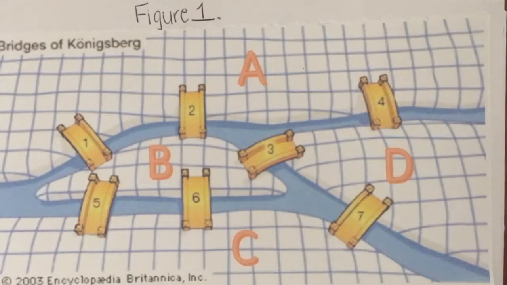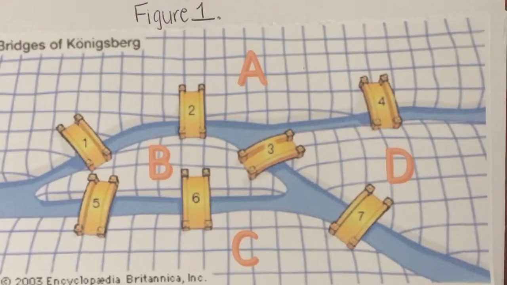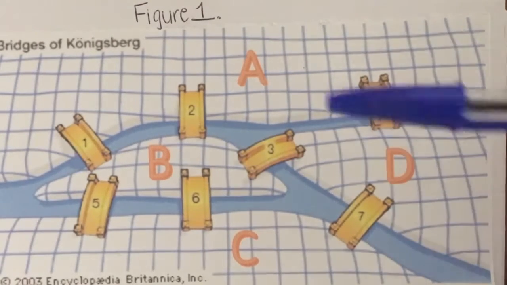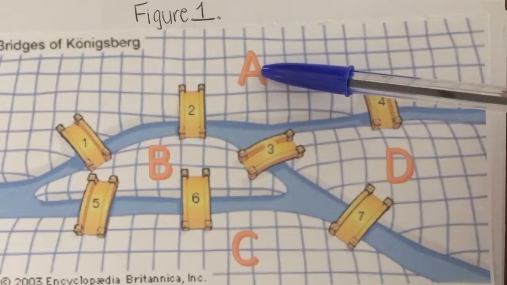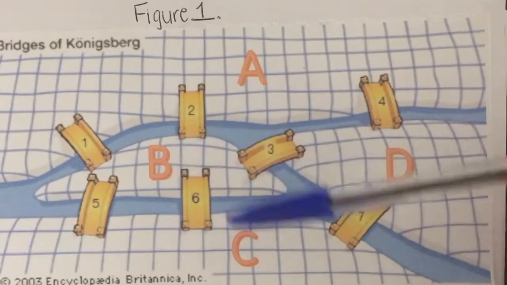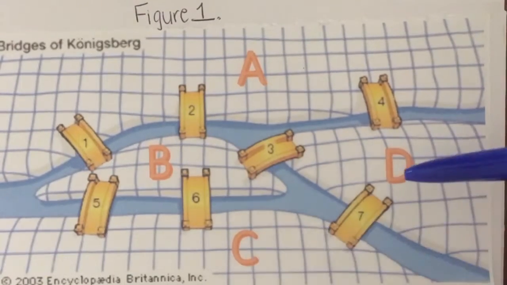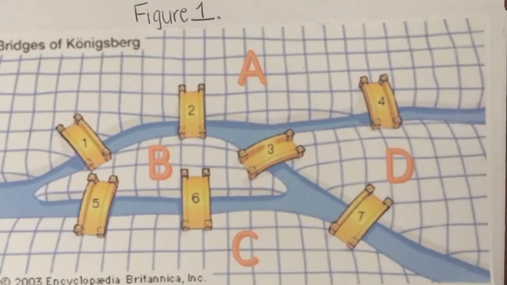So in reference to the Königsberg scenario, Euler claims that region A must appear 2 times, B 3 times, C 2 times, and D 2 times. But how did Euler reach that conclusion?